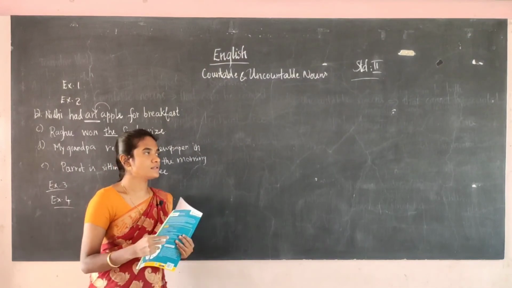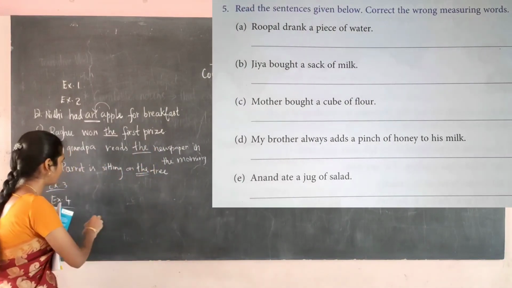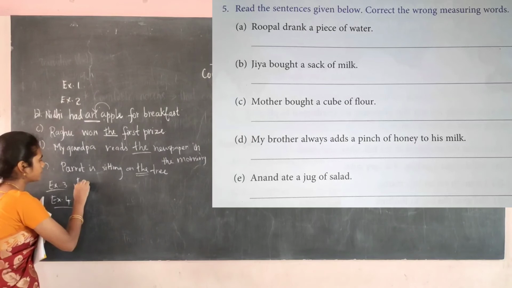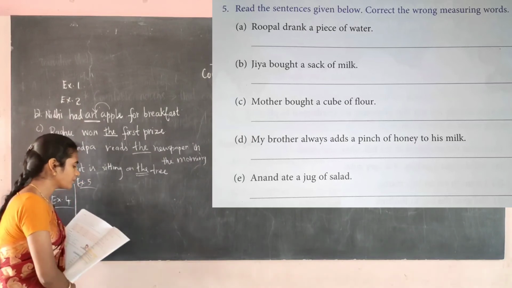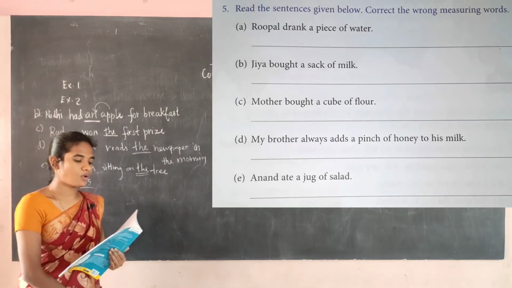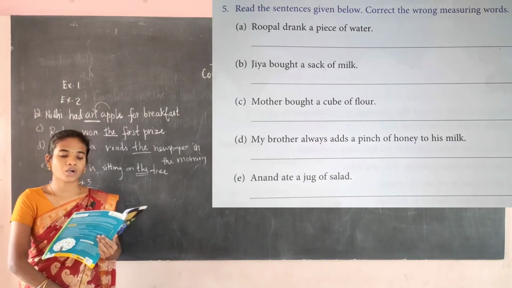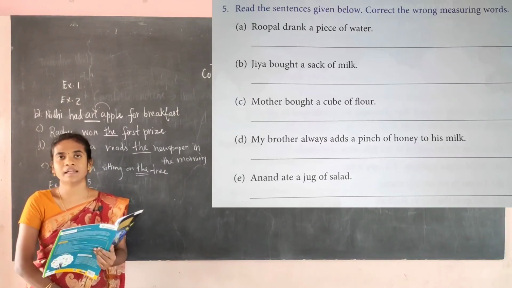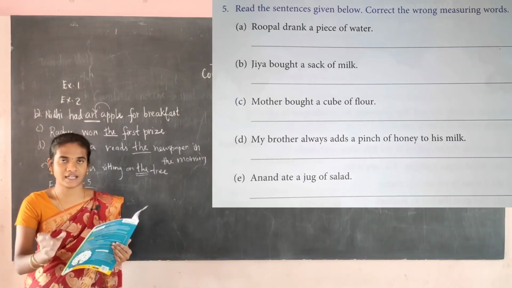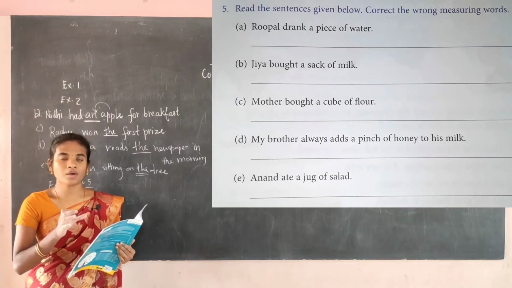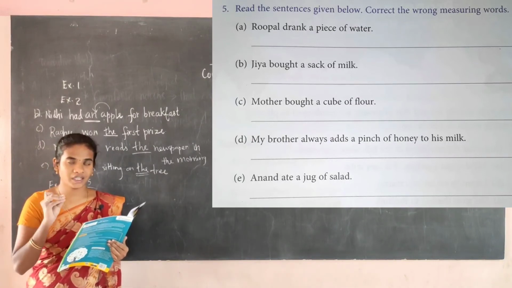So now see here, this is our 5th exercise for you. Exercise 5. So read the sentences given below. Correct the wrong measuring words. So here there is an error in the measuring words. They have filled in the wrong measure words. You have to fill in the correct one.